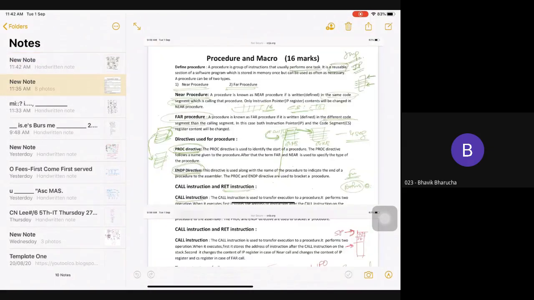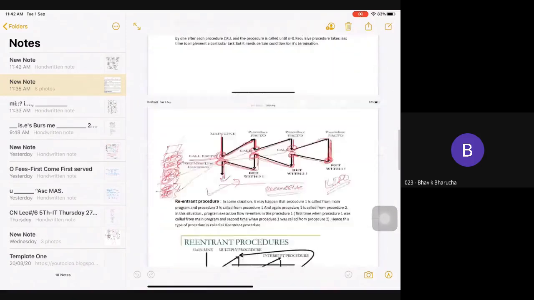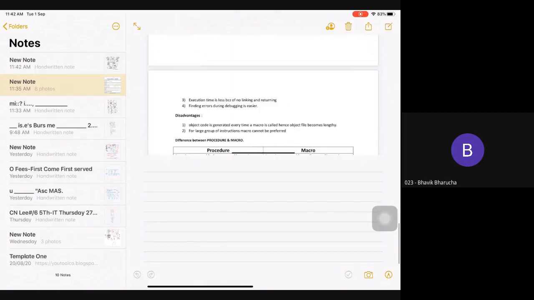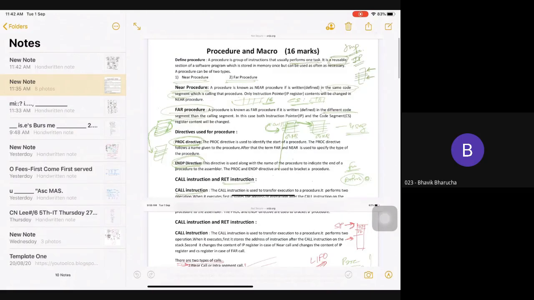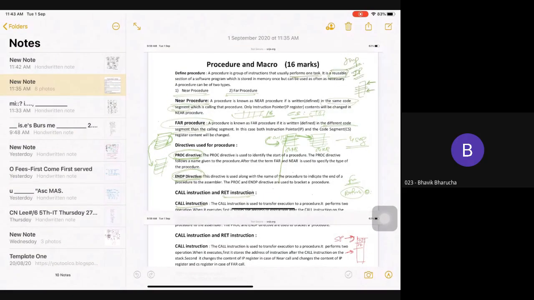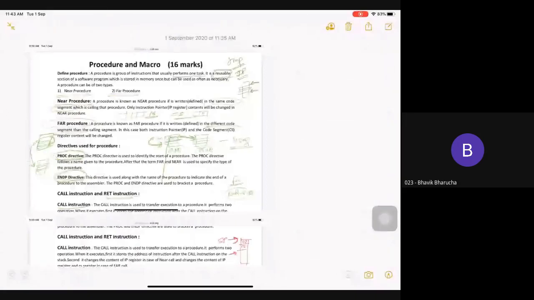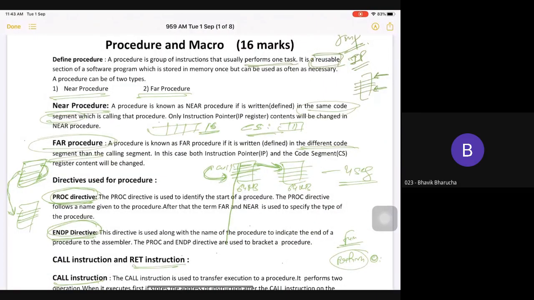Yes, sir. So this is it for today's session. What we have covered is macro and procedure. Okay. Now in lab session, you are supposed to prepare a 2 instruction procedure and you need to call it. So search Google, try to prepare a small procedure, call it and try to run it. Are you able to make a procedure or not? That you are supposed to check. Fine. You need to write a small program of procedure. This is what you're supposed to do in your lab time. Fine.